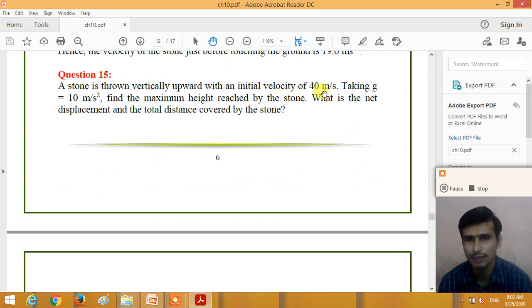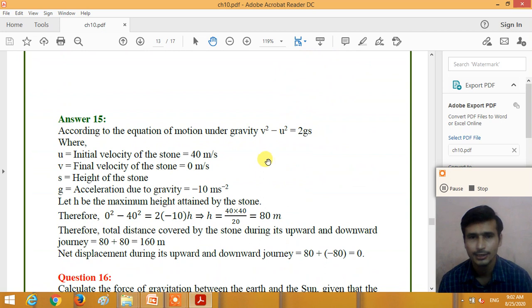Here the initial velocity of the stone is 40 meter per second, right? So initial velocity we take u is equal to 40 meter per second. Final velocity: at the maximum height, the velocity of the stone becomes 0. So the final velocity v is equal to 0 meter per second. s we need to calculate, the maximum height achieved by the stone. g we take as minus 10 meter per second square.